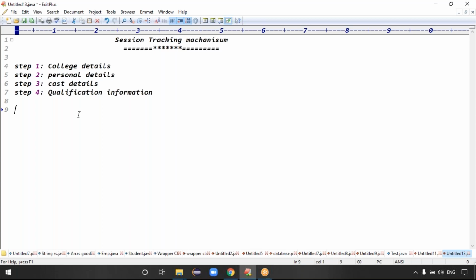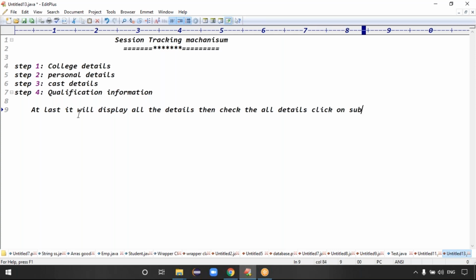At last, it displays all the details. Then you check all the details and click on submit, right?